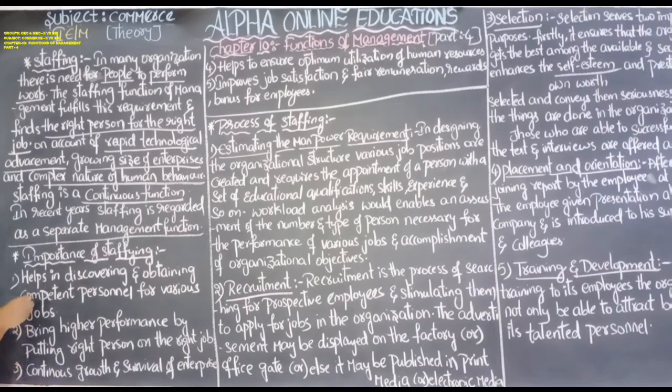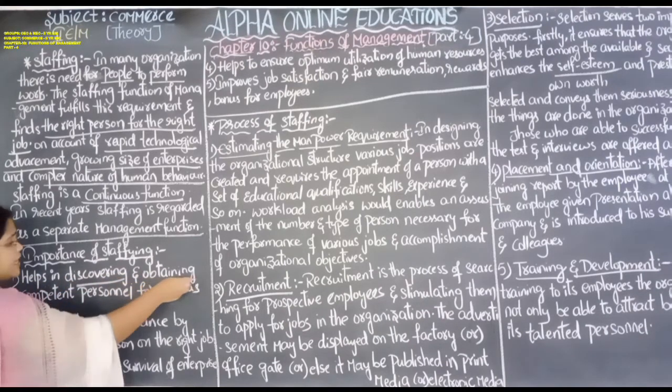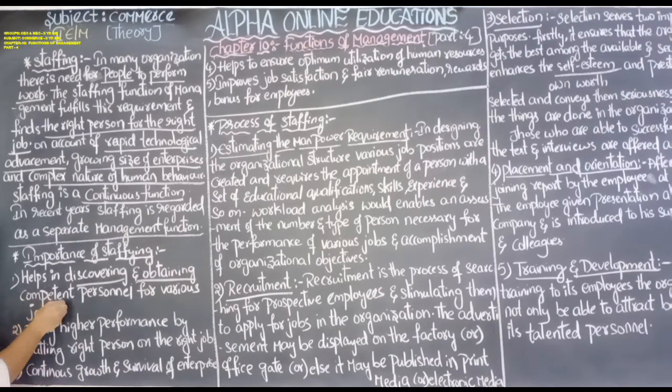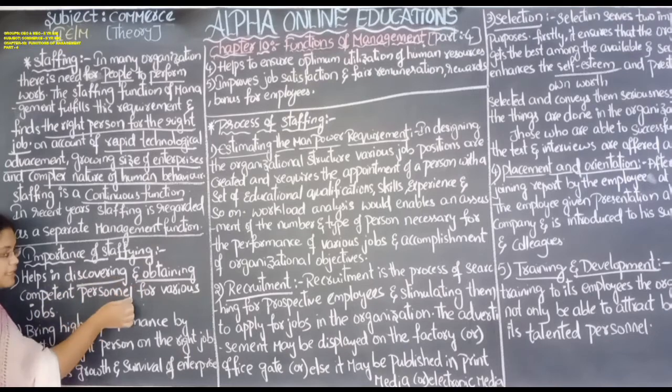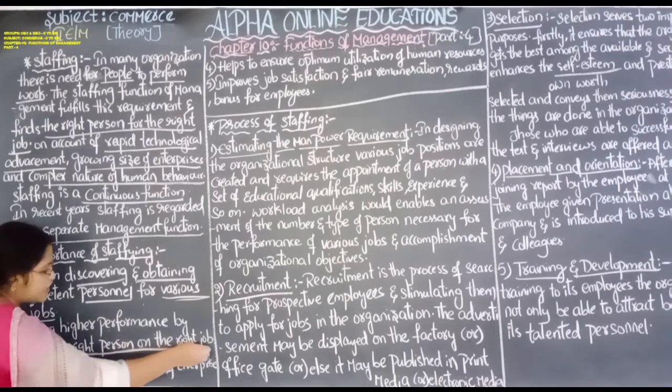Let us see. It helps in discovering and obtaining competent personnel for various jobs. It means in this function, management will discover and obtain the personnel, the persons for various jobs in the organization. For the jobs, they can select the correct employee with the help of staffing. Bringing higher performance by putting the right person on the right job.